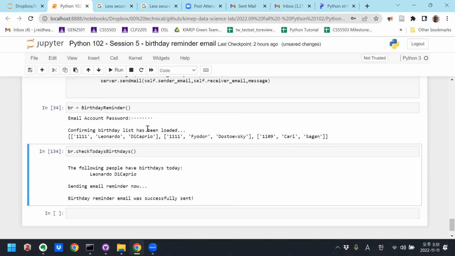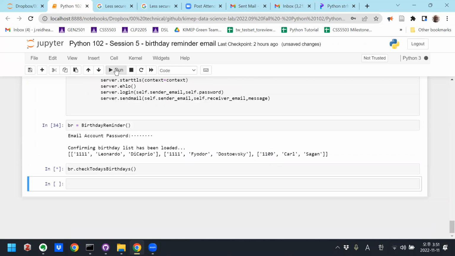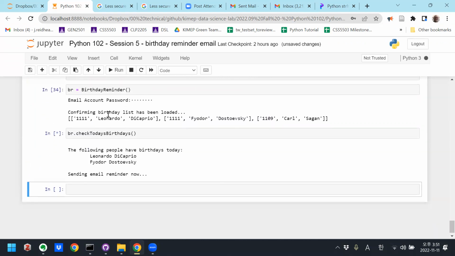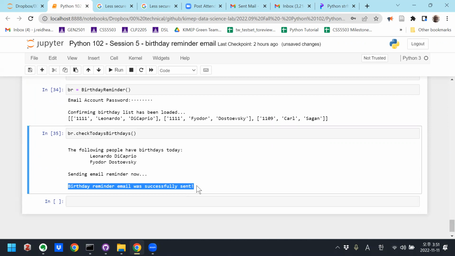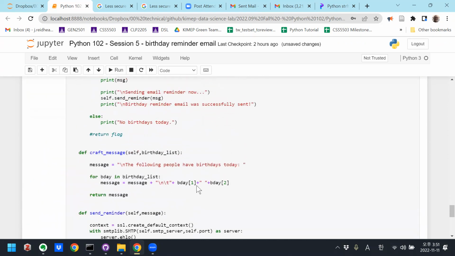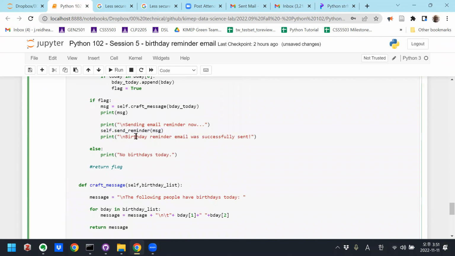Okay, and then we'll check birthdays today. Okay, so the following people have birthdays today: Leonardo DiCaprio, Fyodor Dostoevsky, sending the email reminder now. And the fact that this was printed means it was successful, right? Because that happens after the send reminder.